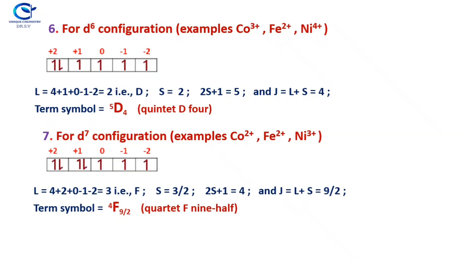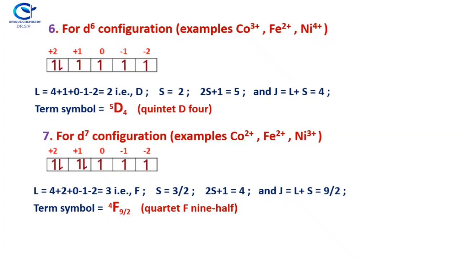So 1 into +2 and 1 into +1, you will get 3. Otherwise you can get it as 2 into 2 is 4, 2 into 1 is 2, 1 into 0 is 0, 1 into -1 is -1, 1 into -2 is -2, and you will get the same value, 3. That is L equal to 3, and the term letter is F.